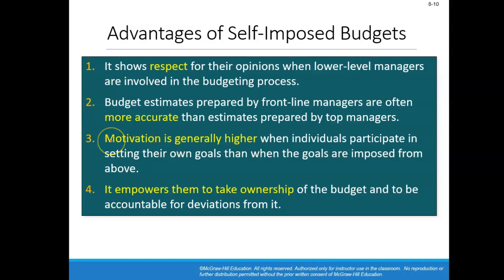It is also a motivation because now you help create the budget, right? You said that we can do our job within these restrictions. So now you must take ownership. You can't complain about the budget because you helped set the budget, right?